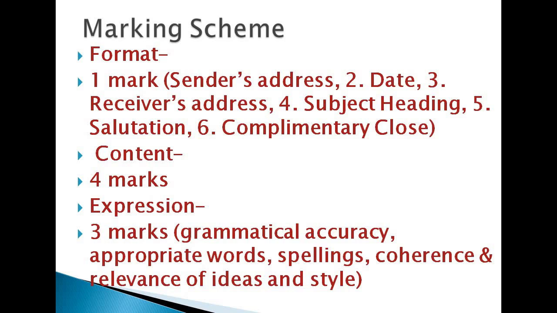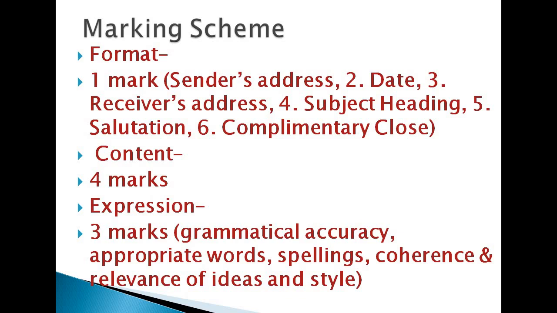Once again I remind you, here it includes sender's address, date, receiver's address, subject heading, then salutation, complimentary clause. Then we have the content part. It includes 4 marks, means 50% marks are given to content part. So you should be very particular to content.